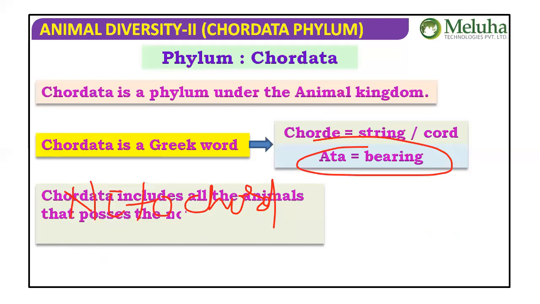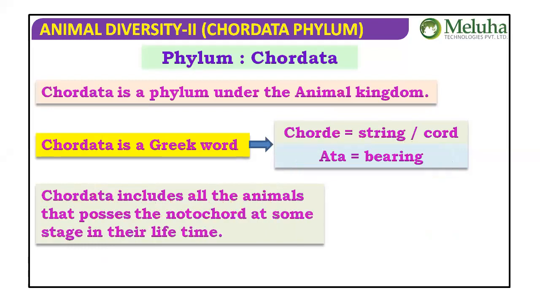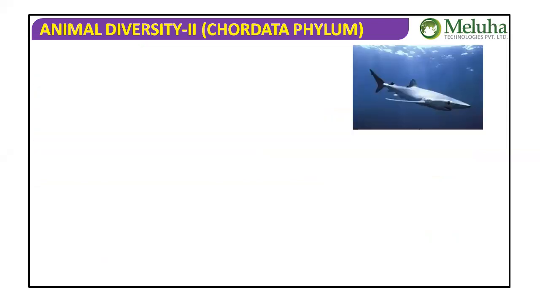The chordates include all the animals that possess the notochord at some stage. No need to be in the adult. At least in any one of the stages, if the organisms have notochord, we can consider them as chordates. For example, human beings don't have notochord in adult stages. We have notochord in embryonic stages only. So if they have notochord in any one stage, we say they are chordates.